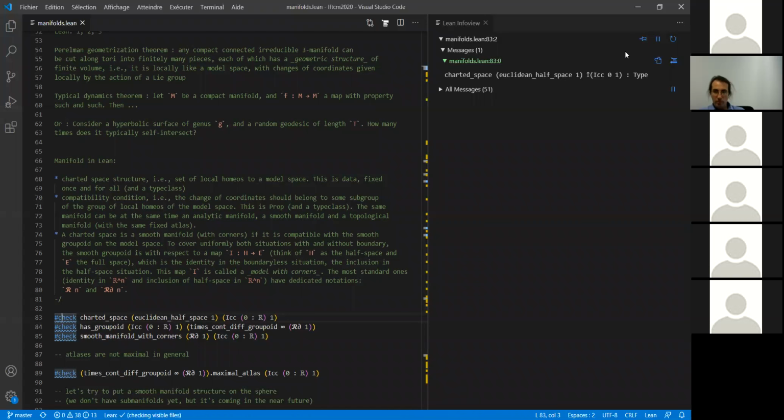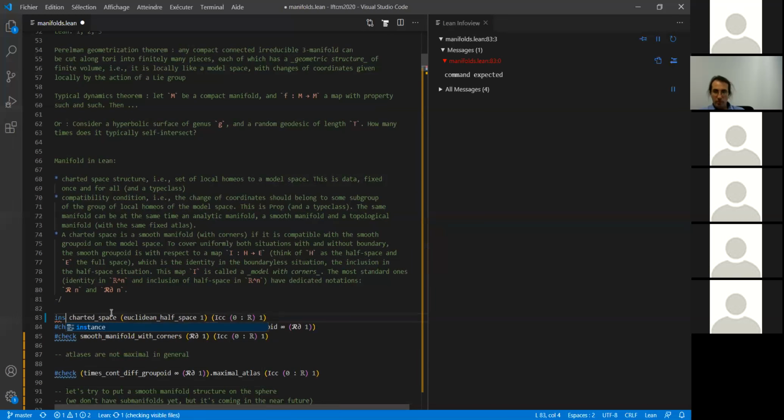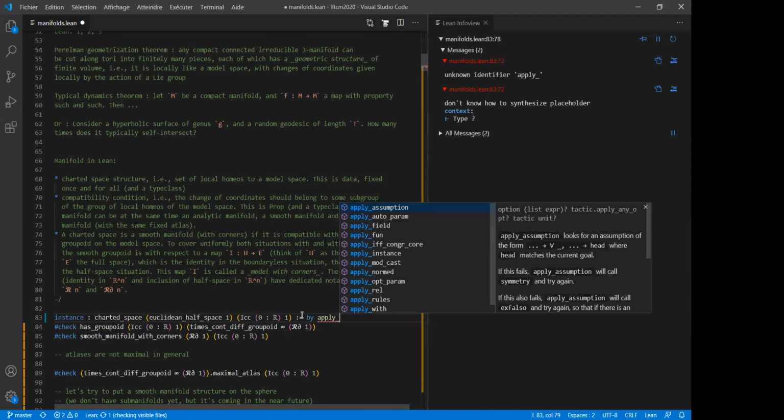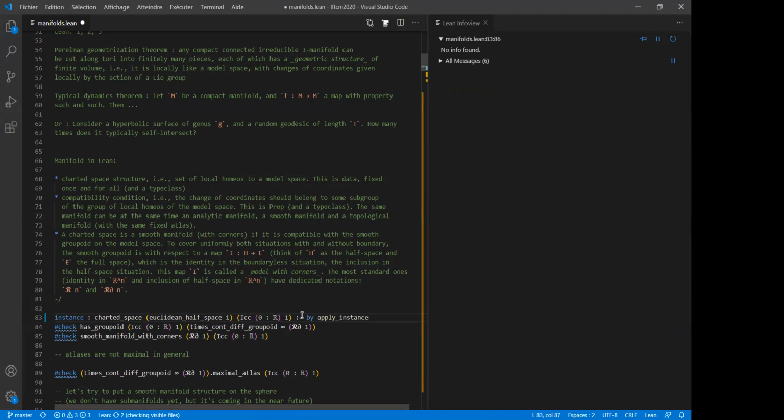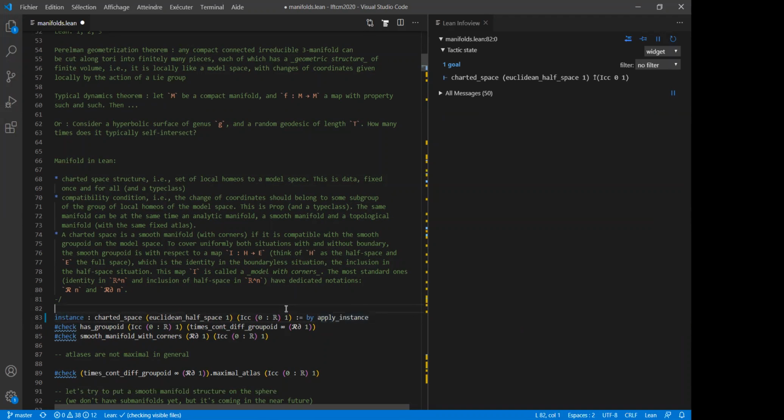Okay, I'm fine. So you see that this assertion that you have a charted space is just a type. It's data. And in this case, this is already built in Lean. In Mathlib, we have already constructed the charted space structure on the interval 0, 1. So it's a manifold with boundary structure. So it's already there. And this charted space is just the set of charts that should cover the space. And you have no data that the changes of coordinates are smooth or whatever.